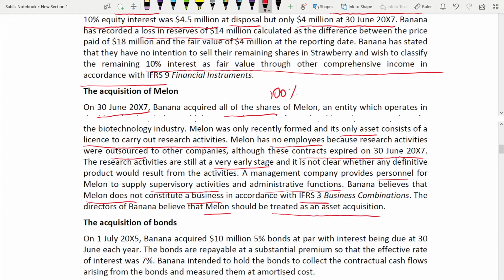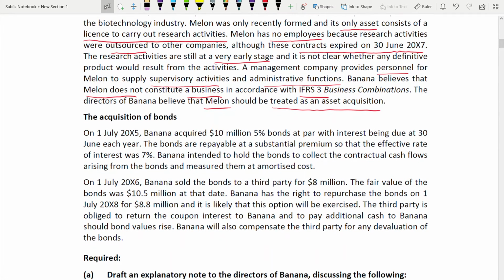Now it's your duty, okay? You should say whether it should actually be treated as an asset acquisition or is it a business acquisition. To know that, we have to know the rules of IFRS 3, we have to look into the facts of the case study and then apply it, okay? Acquisition of bond, the last paragraph, okay? This definitely you have to deal with using what? Using IFRS 9. Okay, I still haven't made a video on IFRS 9, but in future, definitely I'll be making one, and when I make the IFRS 9 video, you can come back and see this video. But definitely I'll be solving the answer for the IFRS 9 part also.